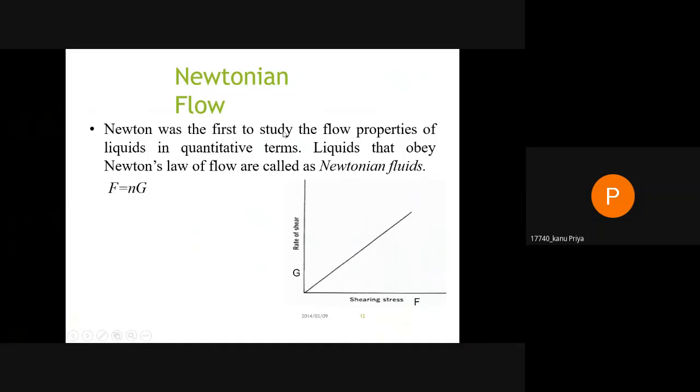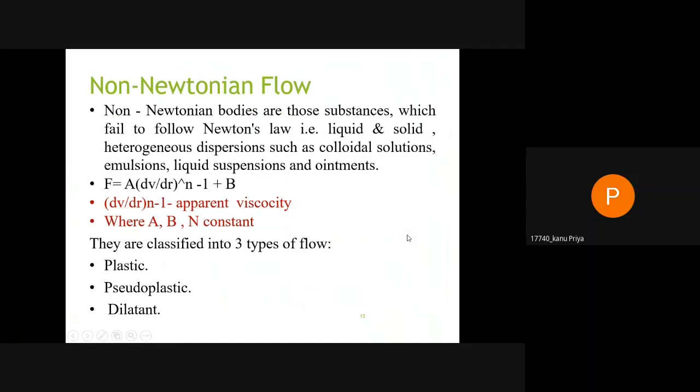Now first is Newton's law. Newton was the first to study the flow properties of liquids in quantitative terms. The liquids that follow it are called Newtonian, and this law is called Newton's law. F is equal to eta G, shear rate against shear stress, and a straight line is formed. Second is non-Newtonian flow. The bodies which do not follow or fail to follow Newton's law are called non-Newtonian, for example liquids and solids, heterogeneous dispersions such as colloidal solutions, emulsions, liquid suspensions, and ointments.